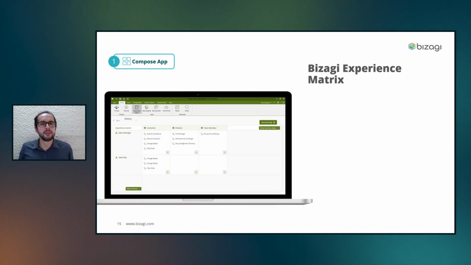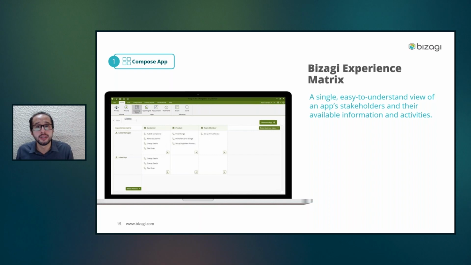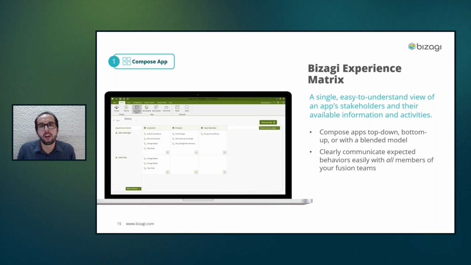The main objective of the Experience Matrix is to be a single, easy to understand view of the application stakeholders and their available information and activities. It means that now you can take IT and you can take business, put them in the Experience Matrix, and it will be clear for everyone. It is the way the Experience Matrix displays the information that makes it easy for everyone to understand.